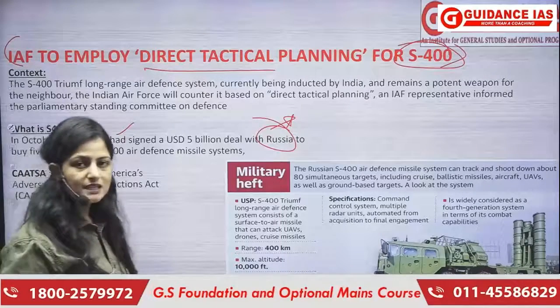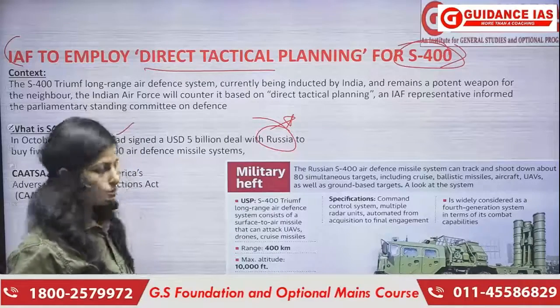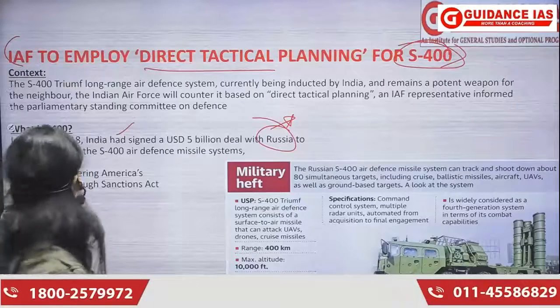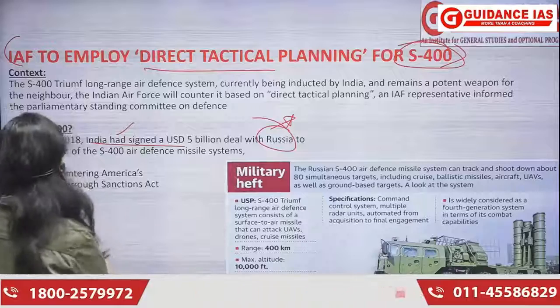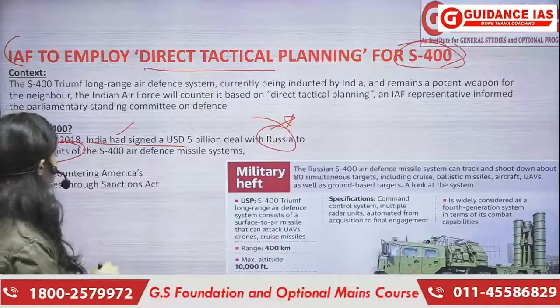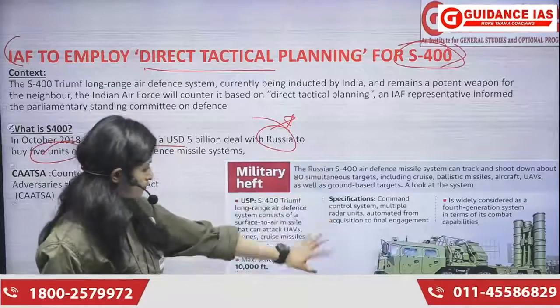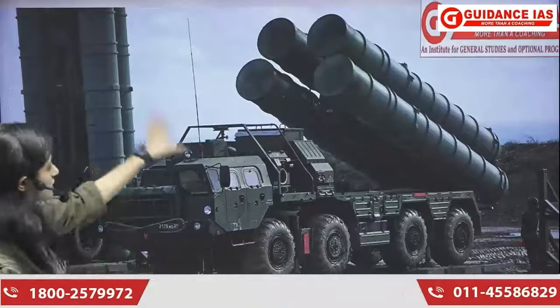They can give you an example ki Russia, whether it is Russia or US or which country. This is Russia. US in fact is against this deal. Okay, so India has signed this $5 billion deal with Russia to buy how many? To buy 5 units of S-40 air defense missile system. If we talk about this missile system, as you can see here, let me show you in a bigger picture. Yeah, so this is S-40.